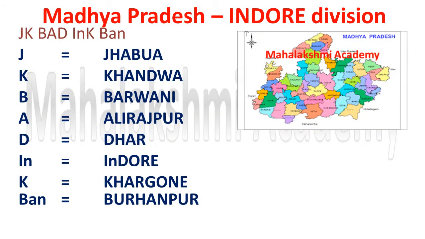So another division is Indore division, and the short code to learn the districts which come under Indore division is Jammu Kashmir bad ink ban. So Jammu Kashmir was producing some ink, so it was bad, so it was banned. If you are not going to produce a good quality ink, of course it is going to be banned. So that's why Jammu Kashmir bad ink ban. This will help you to learn the districts which come under Indore division.